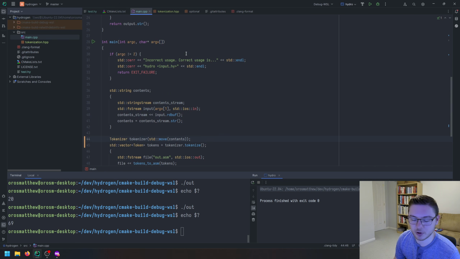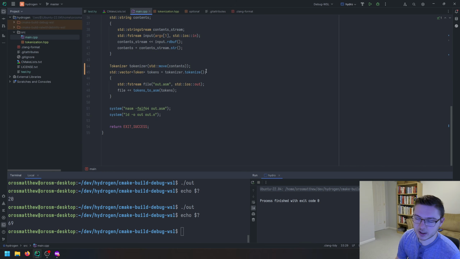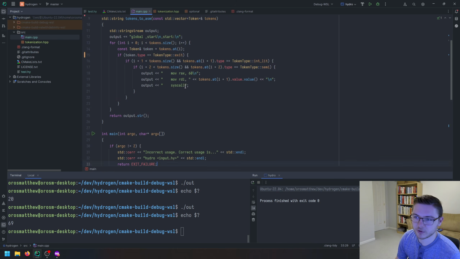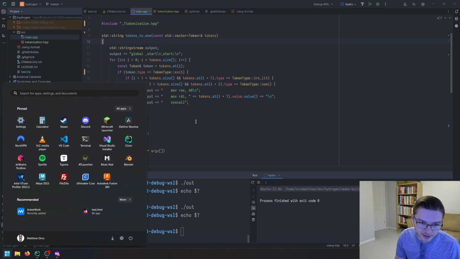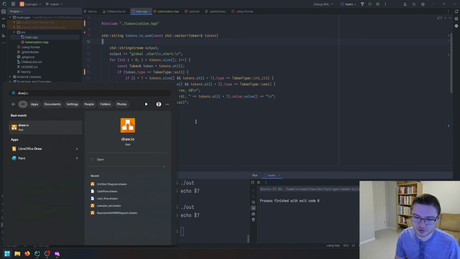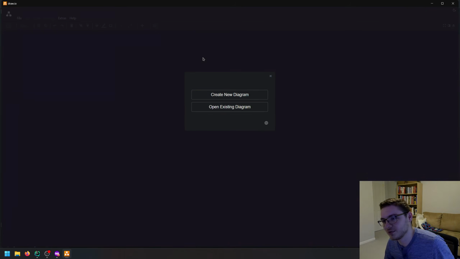So we abstracted our tokenization. Now we won't refactor our code generation yet because we want to introduce parsing. So let's get into some actual explanation here, into something new. What parsing does is typically you create something called a parse tree, or what's more commonly referred to as an abstract syntax tree. What that looks like, I'm not sure if I want to do this in Paint. It would probably be better to put this in draw.io, right? Ooh, I just got flashbanged.